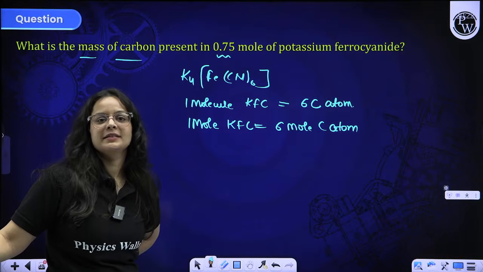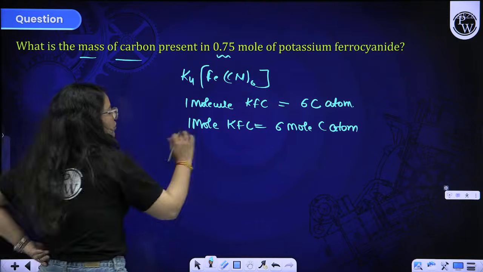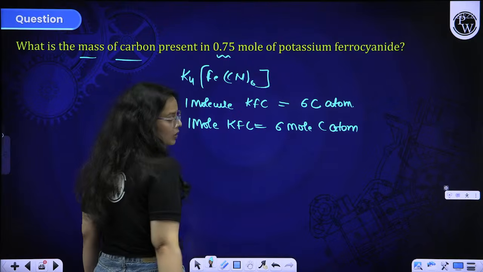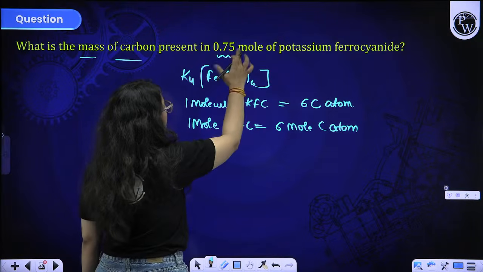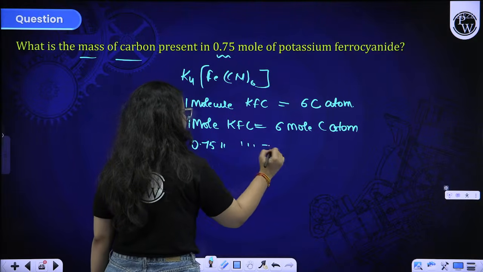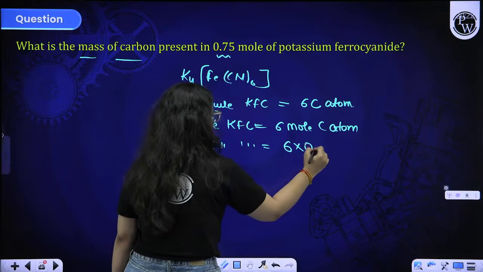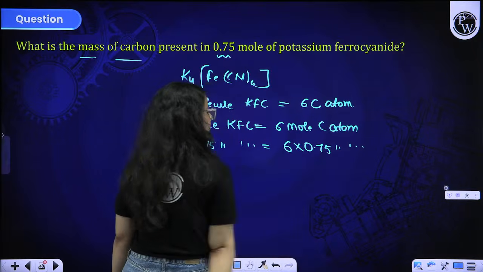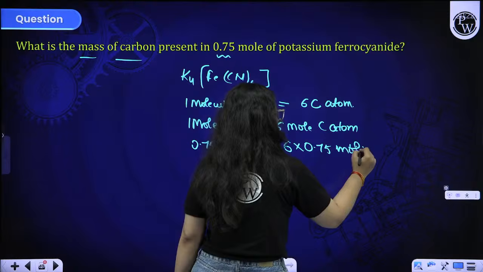Okay. So 1 mole potassium ferrocyanide contains 6 moles of carbon. So we have 0.75 mole. 0.75 mole potassium ferrocyanide contains 6 times 0.75 mole of carbon atoms. So you are getting the moles of carbon.